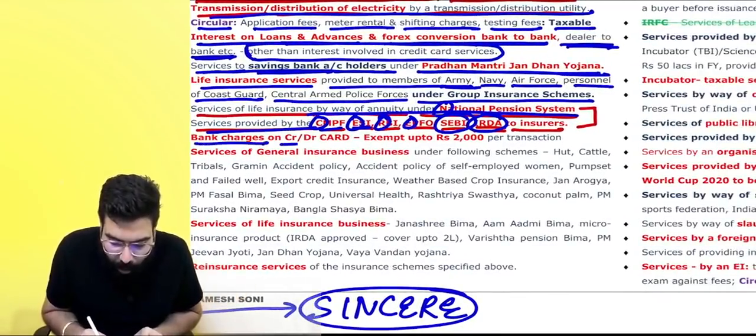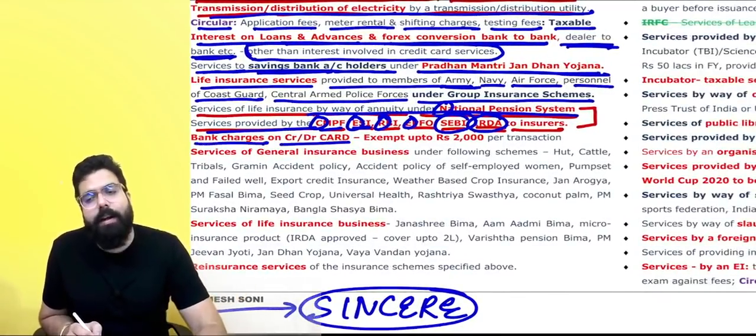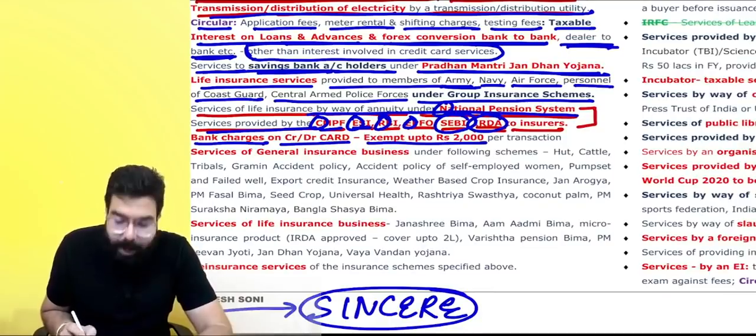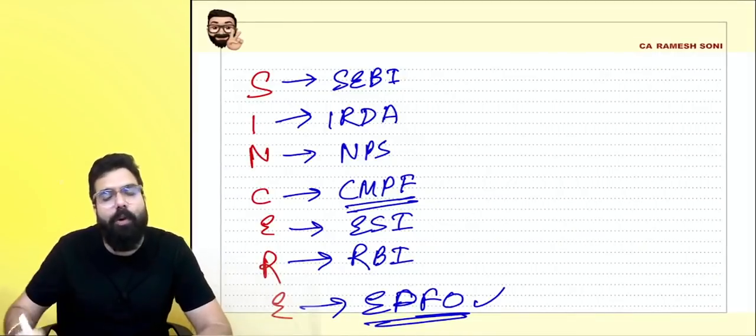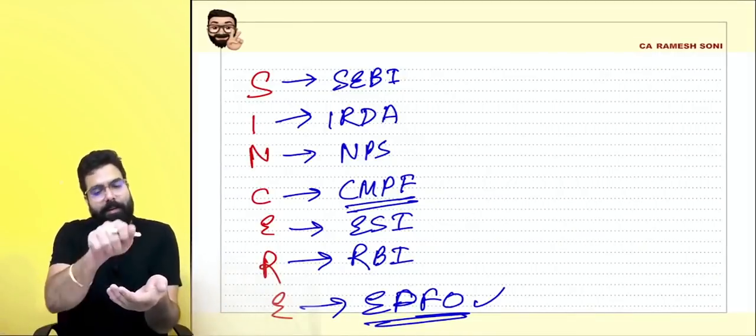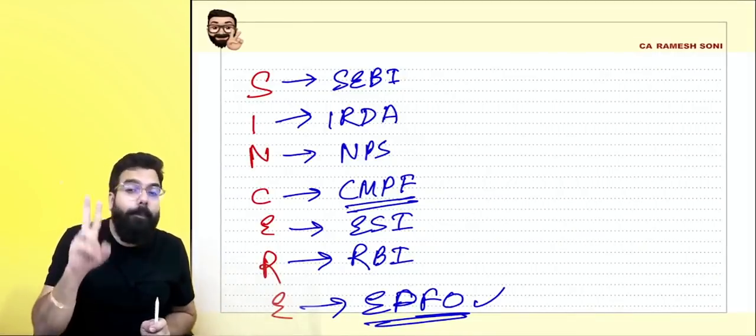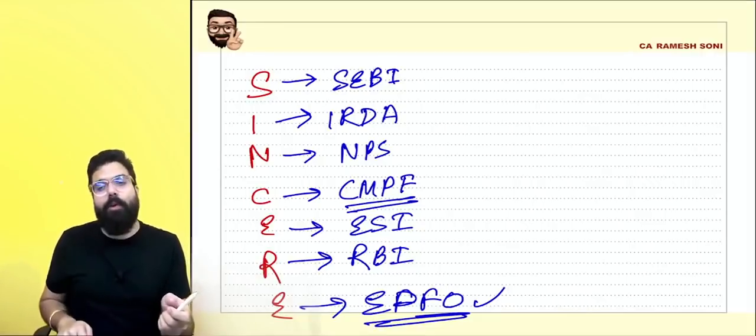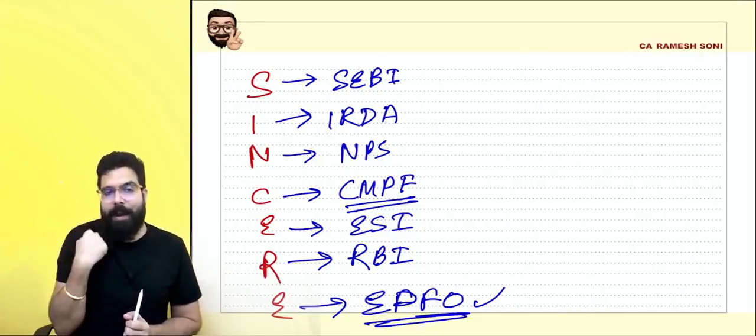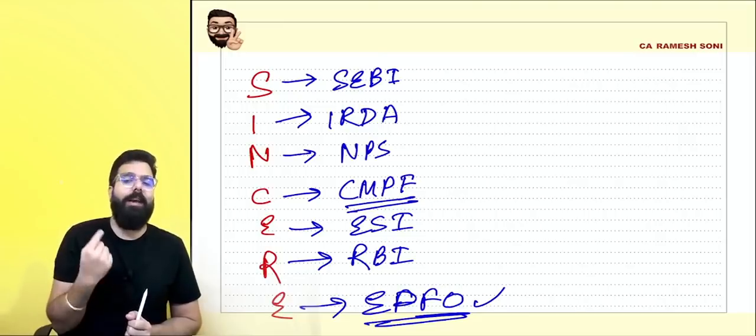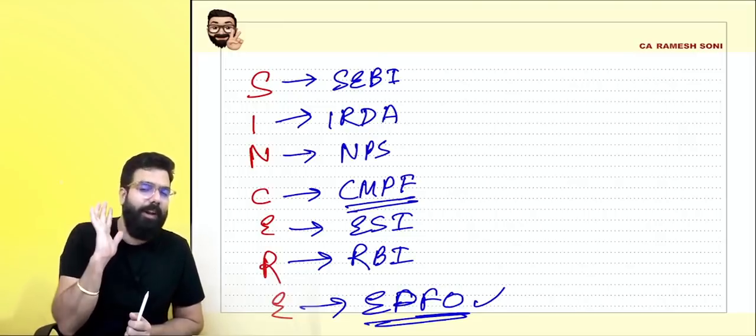Bank charges on credit card or debit card are exempted up to 2 lakh rupees per transaction. Everyone over here, my bank has given me a swiping machine. I swipe for up to 2000 rupees. Whatever swipe I do, my bank will collect from your bank. For that collection, the bank will charge you 10 rupees, 20 rupees.